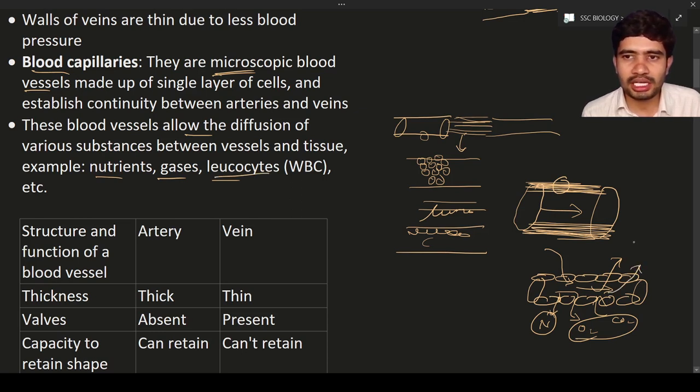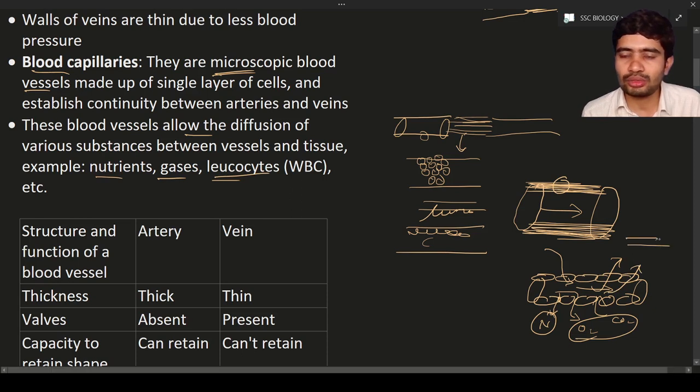For example, let us consider there is an injury. So towards the injury, what should be done? Here the microorganisms are there, no? So these leukocytes will go over there and they have to fight with microorganisms. In that case, these leukocytes will come out of the blood capillary and move towards the injured area and they will fight over there. So this is about the importance of the blood capillary.